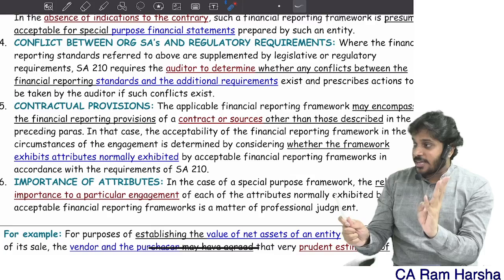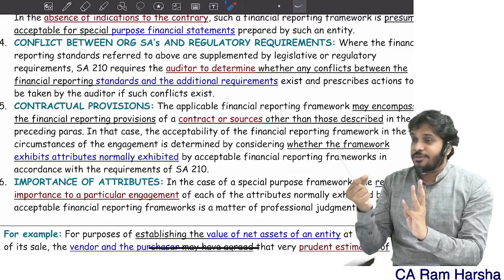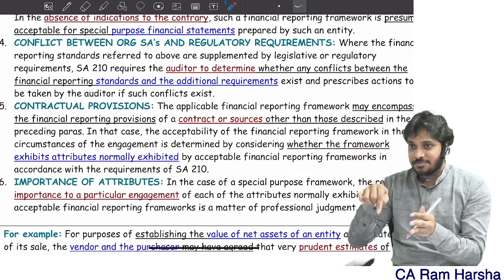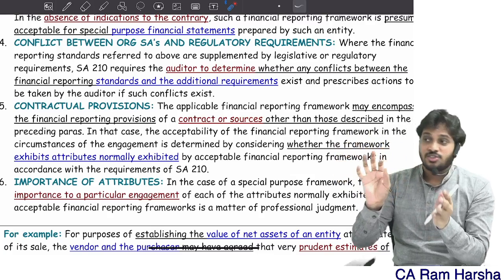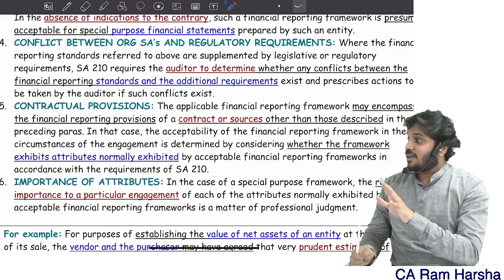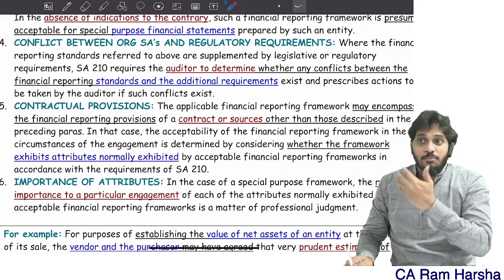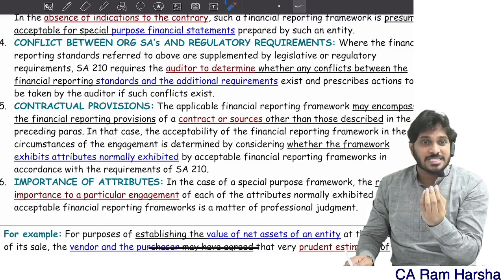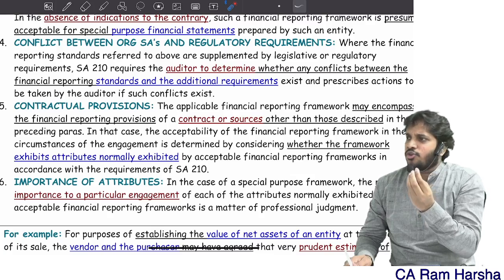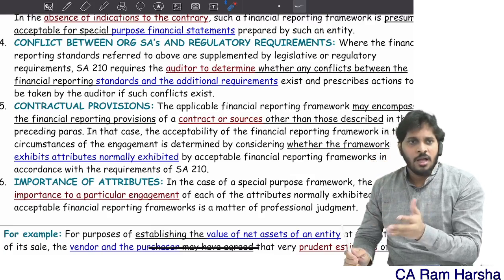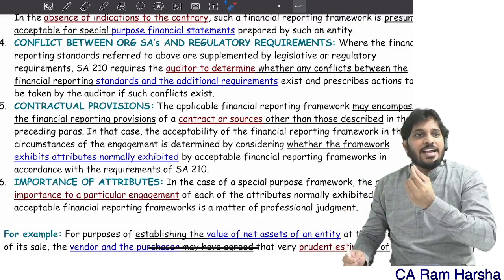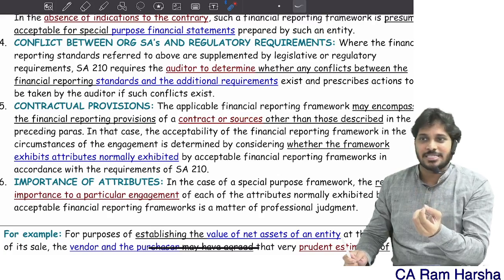Or sometimes the financial reporting framework is decided by the terms and conditions of a document, the grant letter. Check that and see what attributes were given major importance, because every financial reporting framework gives certain focus on certain elements. Here, in the case of this NGO, the major focus is on grant utilization and transparency.